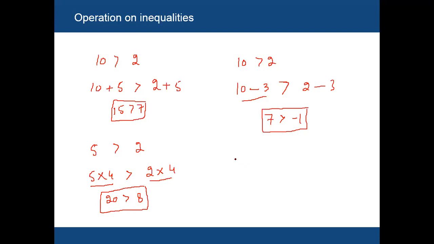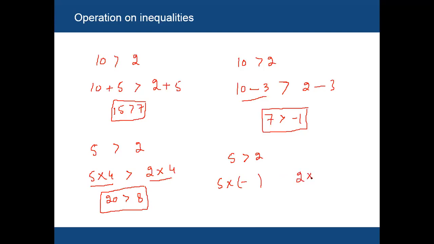Like the same example, 5 is greater than 2. If you multiply both sides by a negative number, then the symbol will change.